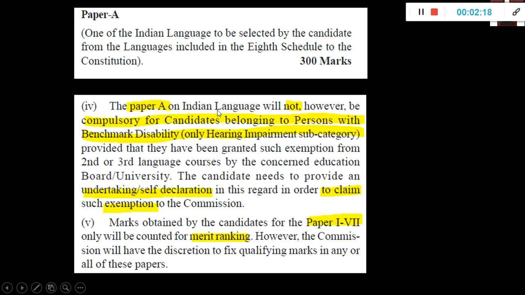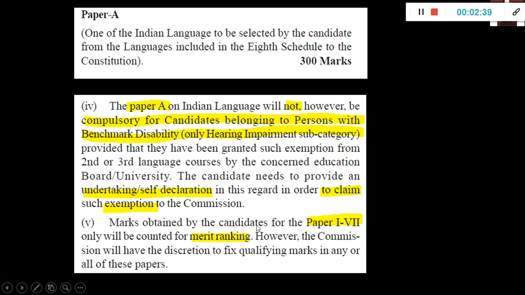Now the paper A on Indian language will not, however, be compulsory for this group of candidates. Only one disability category, they have taken it off. Everybody else has to take it. It's a mandatory paper. The rest of the highlighted text is not important here, it's about the same thing. You should claim that you are in this disability category and cannot take this.